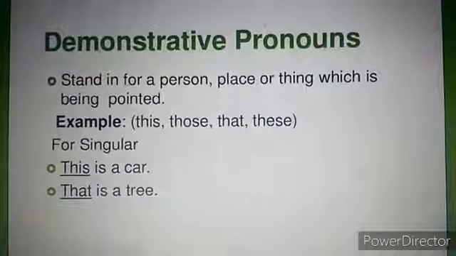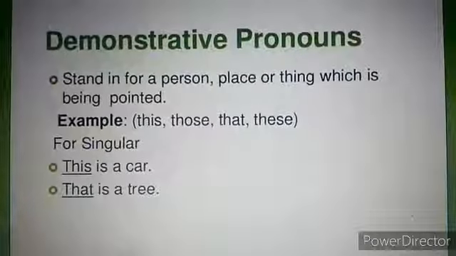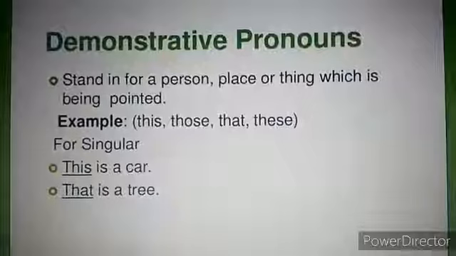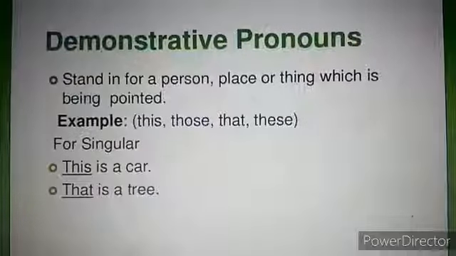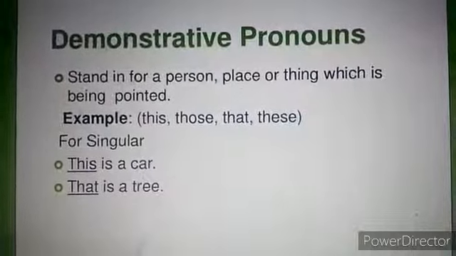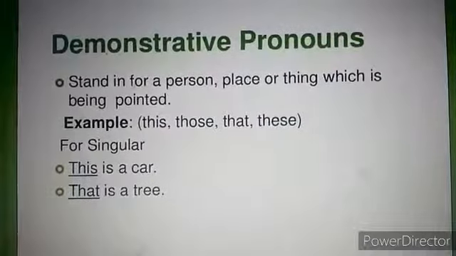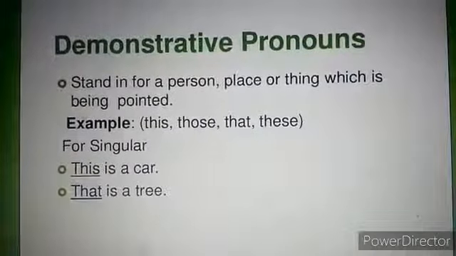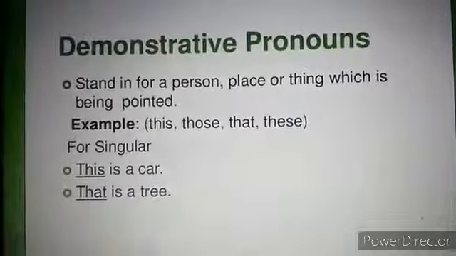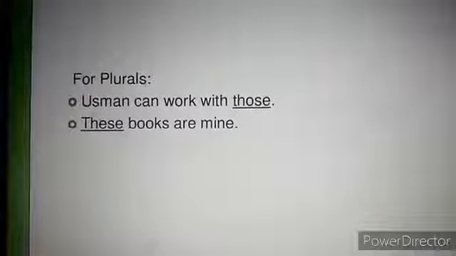And these are only for this, those, that, these. For singular we use this and that. Like this is a car, that is a tree. You can see the article a is used here because it is singular. So this and that are used for singular, while for plurals we use those and these.